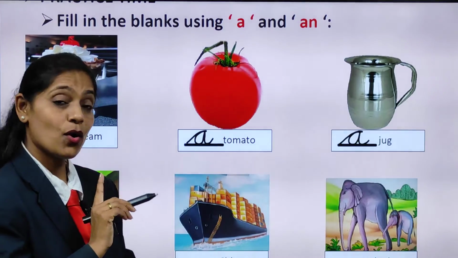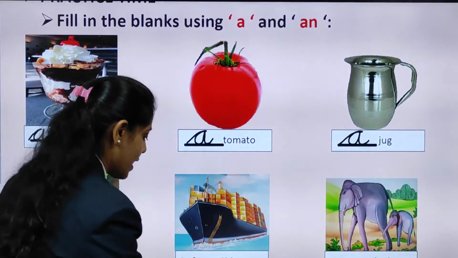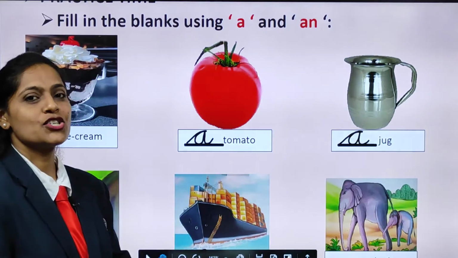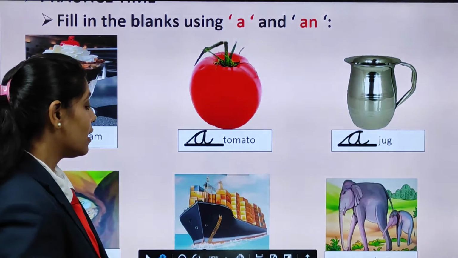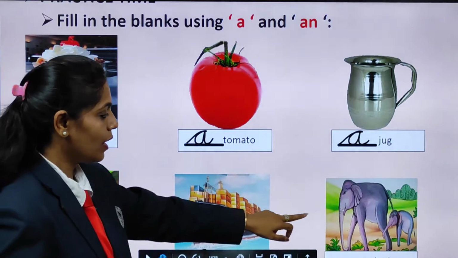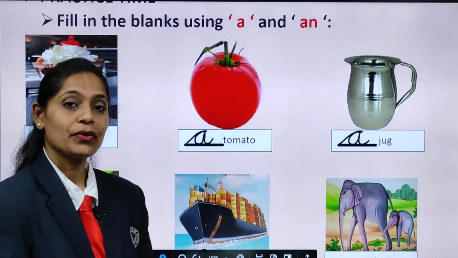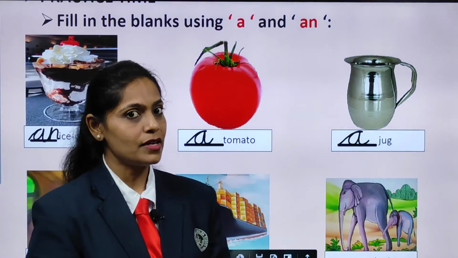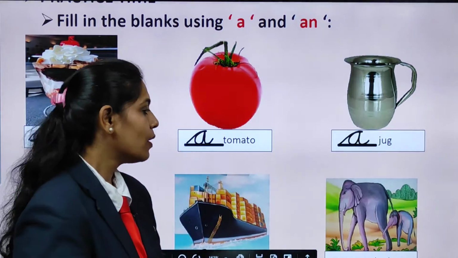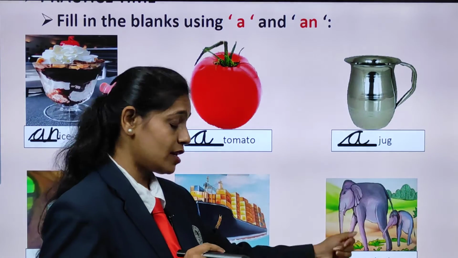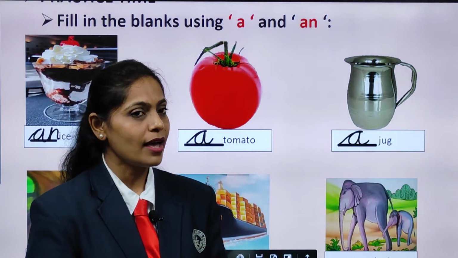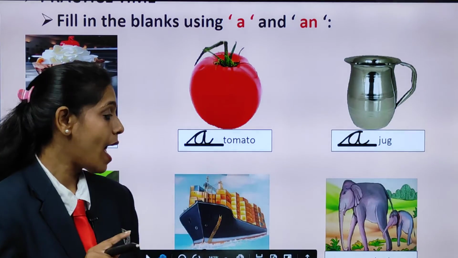So, what are we going to write here? Yes, a, because it is not a vowel. That is a ship. All of you repeat. A ship. Okay. Now, look at this picture. What is it? Yes, it is an elephant. Now, tell me. Elephant. Okay, then what is the initial sound there? It is E. So, what are we going to write there? We are going to write there an.